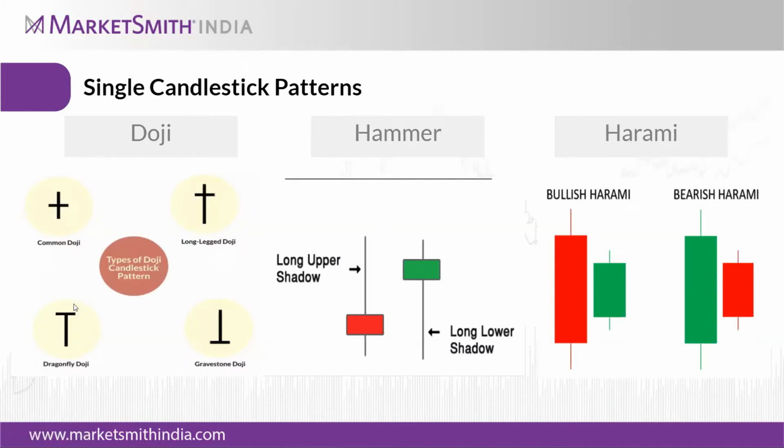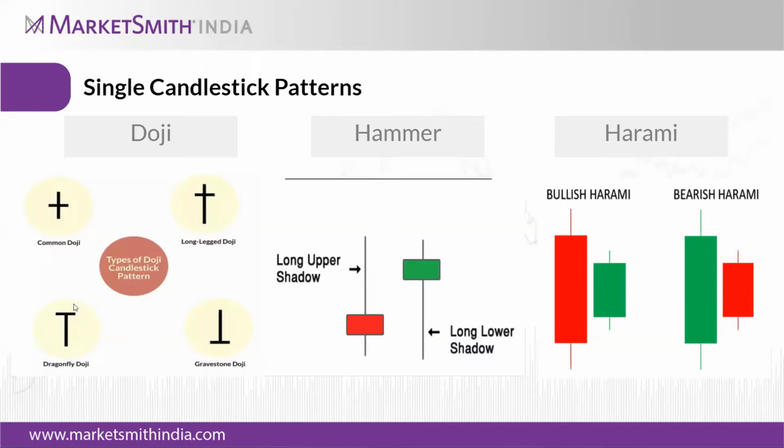We will explain how to interpret these doji signs in the coming slides. So this is the first single candlestick pattern useful for identifying the trend in the market.